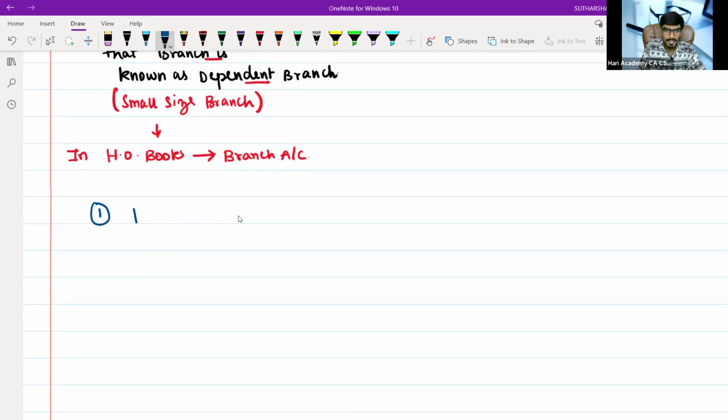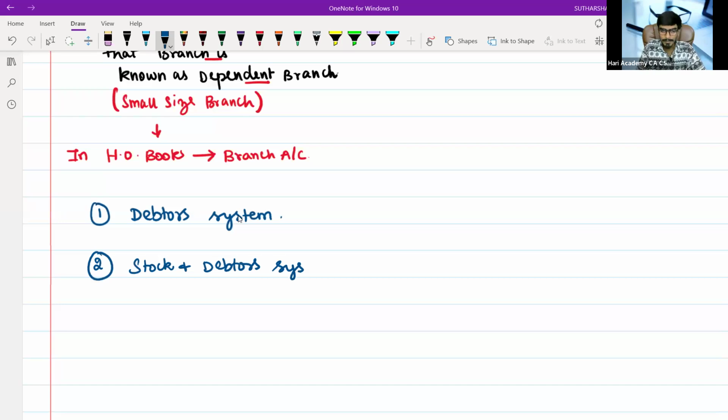First one, debtor system. Under the debtor system, we will prepare branch account. There is an alternative technique to the debtor system. The second system is stock and debtor system. Why it is debtor system, how it is formed, everything we are going to learn today.